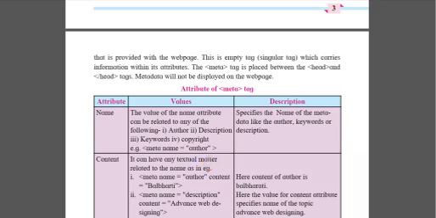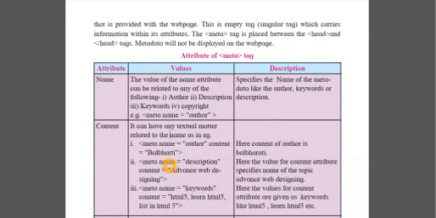Description is used to specify the description of the web page. Keyword is used to specify the keywords related to the content on the web page. Then we have copyright, which specifies the copyright details. So these are the names which are used. Content specifies the textual matter related to that name.